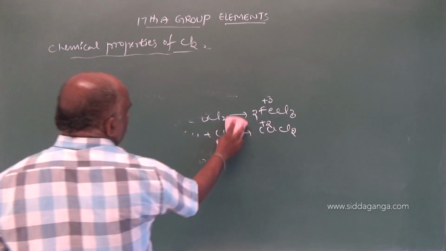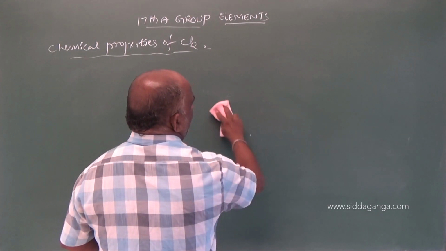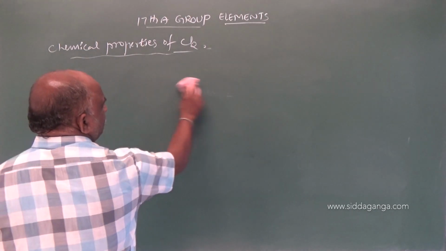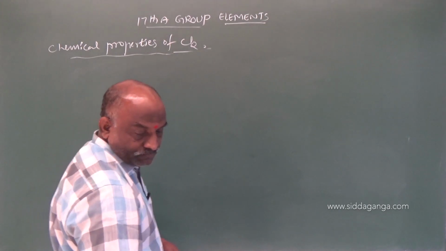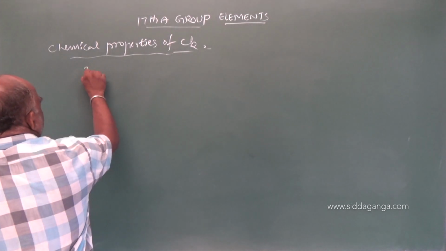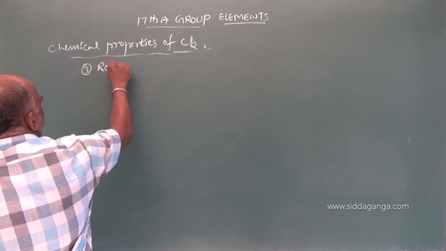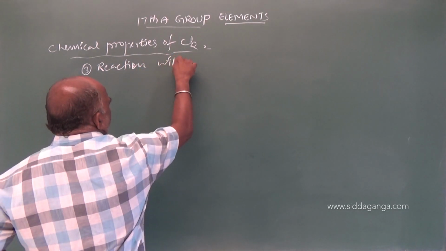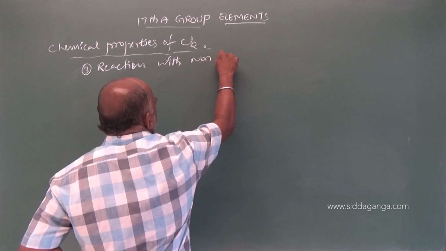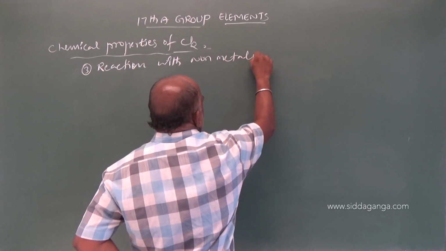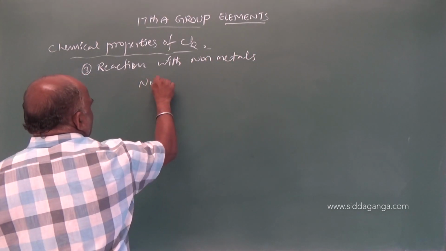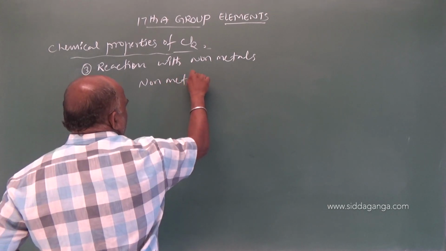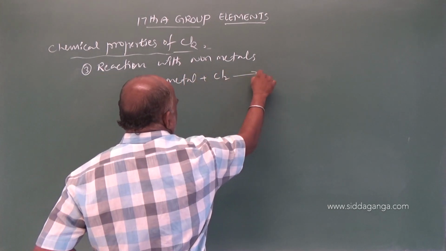reaction with non-metals, number 3. See this reaction, a simple reaction.